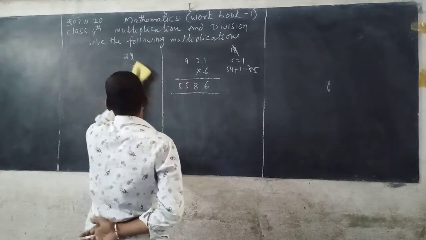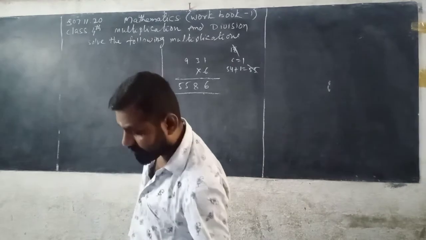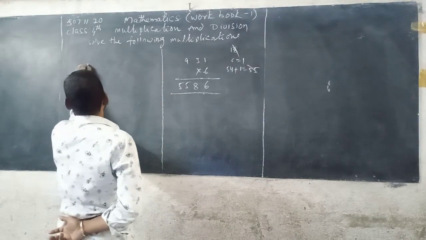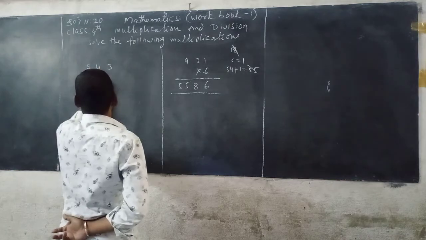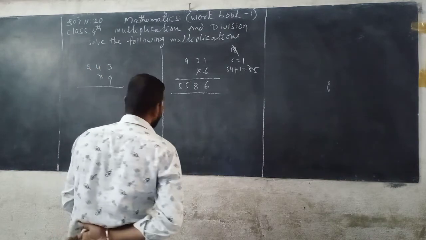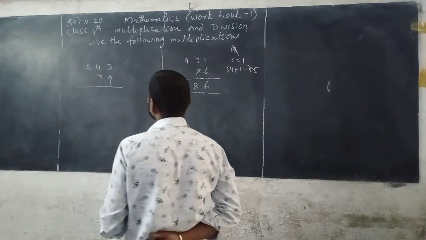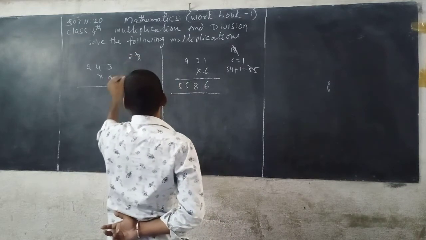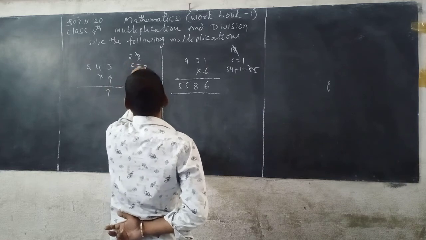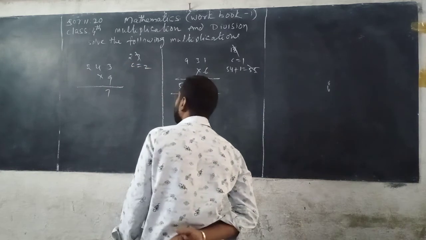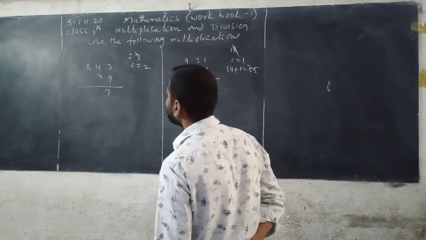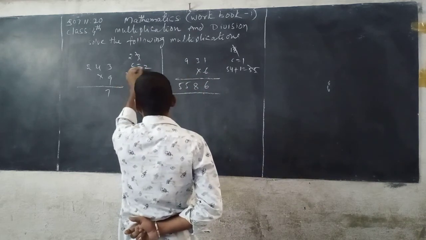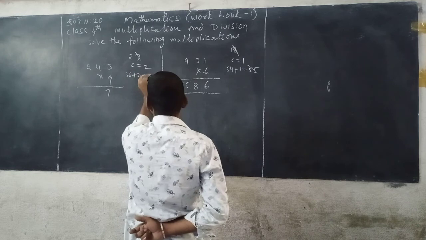Now next one, 243 into 9. First we multiply the digits in ones place, that is 3 with 9. 9 3s are 27. In it 7 is taken and carry 2. Next we multiply the digits in tens place, that is 4 with 9. 9 4s are 36. 2 is added to 36. 36 plus 2 you get 38.